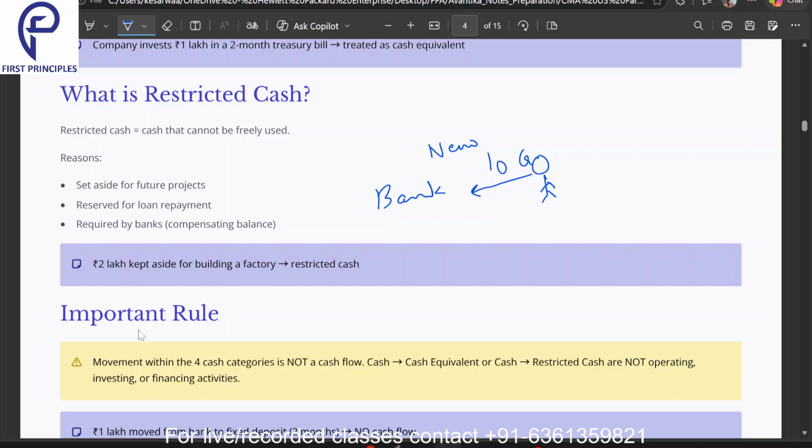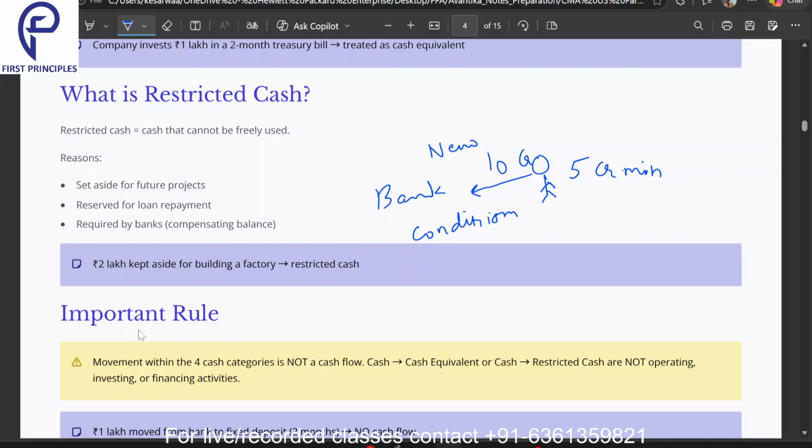So I will give you the loan, but in the loan document I am mentioning a term or condition which says that you need to keep at least 5 crore as cash in your business, and you cannot use it. You should always have a minimum balance of 5 crore in your bank account. That is a kind of restricted cash.